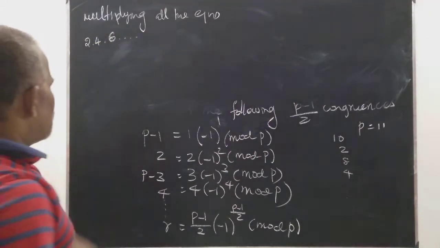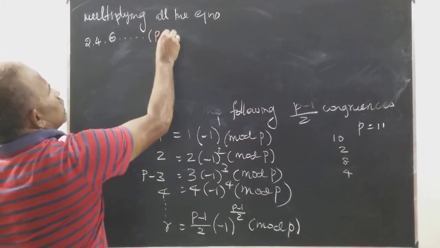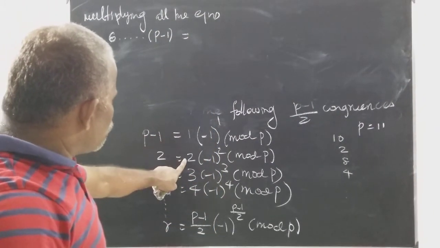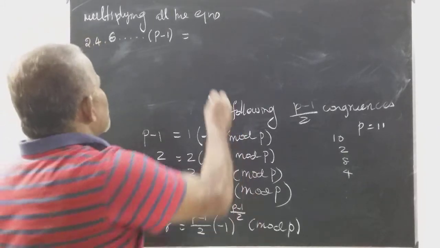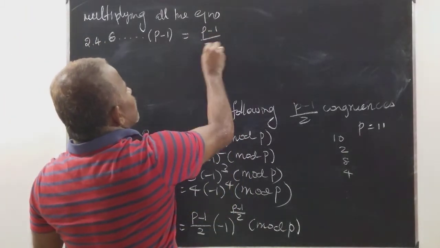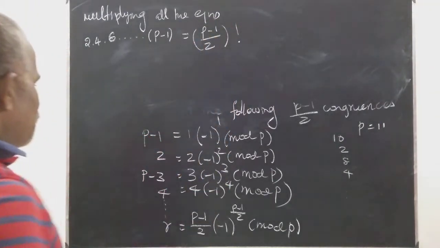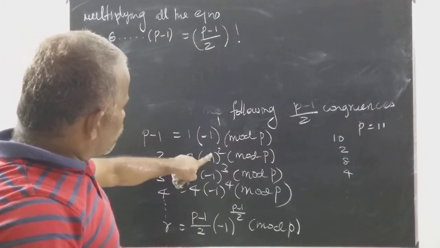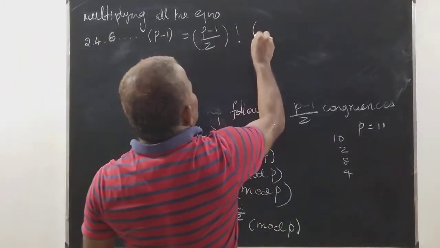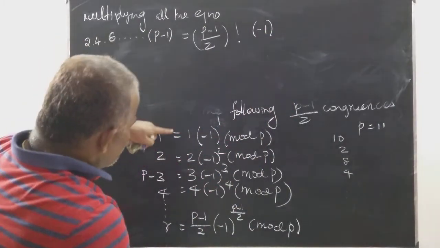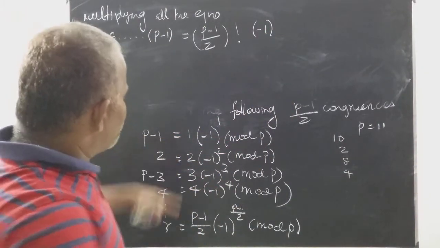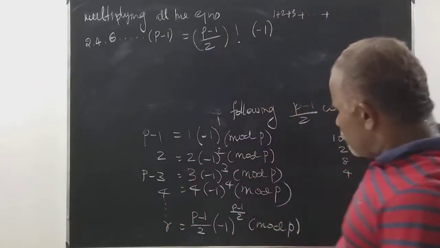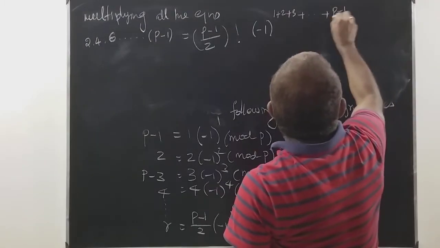The biggest one is, this is also even, p minus 1, which is equal to 1 into 2 into 3 into 4 into etc. So therefore this becomes (p minus 1 by 2) factorial, times (p minus 1 by 2) factorial. Here minus 1 power 1, minus 2 power 1, minus 1 power 2, minus 1 power 3. So this is nothing but minus 1 power. If we multiply all those things, we have to add the powers. So therefore 1 plus 2 plus 3 plus etc. plus p minus 1 by 2.